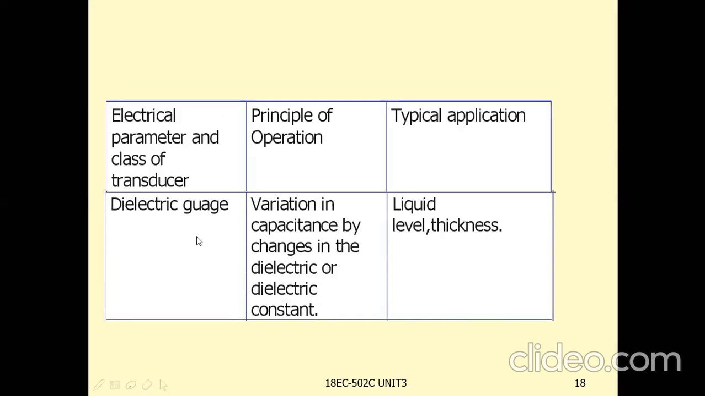Dielectric gauge. Variation in capacitance by changes in the dielectric or dielectric constant. By varying the dielectric, this capacitance can be varied. This type of transducers are called dielectric gauge. The area of application is liquid level and thickness. To measure the thickness or liquid levels, we can use these dielectric gauge transducers. That means based on our requirement, we can choose different types of transducers to measure the parameters. Based on the application area, we can choose the type of transducer we need.